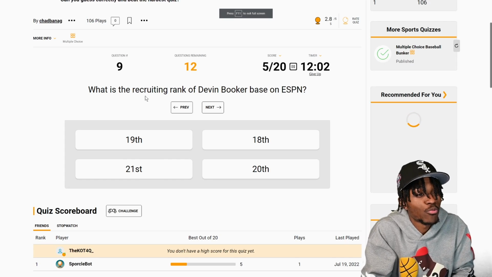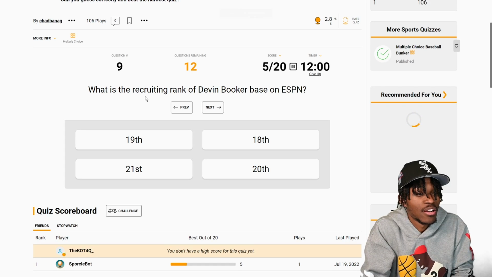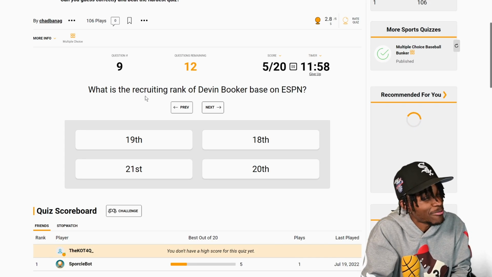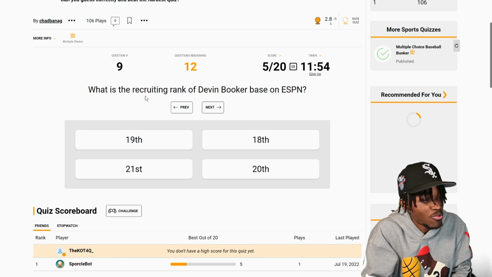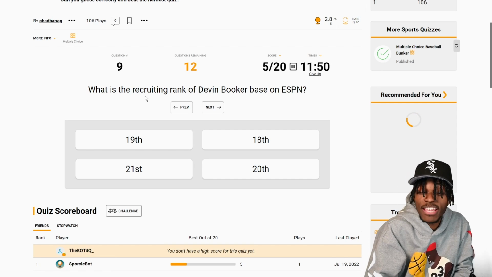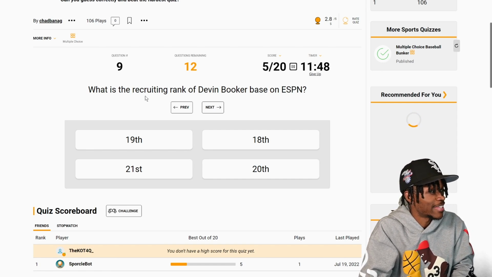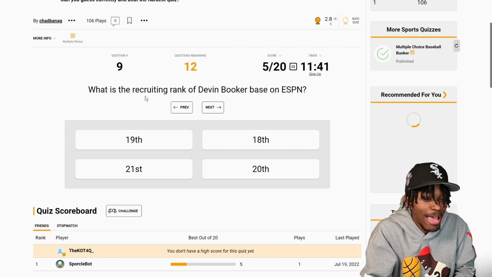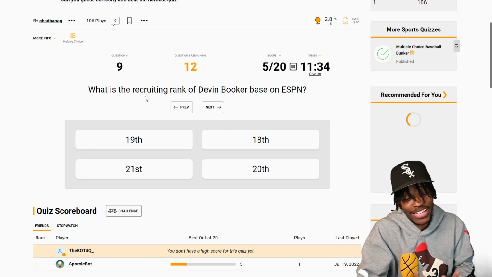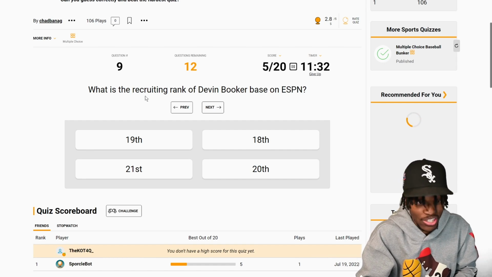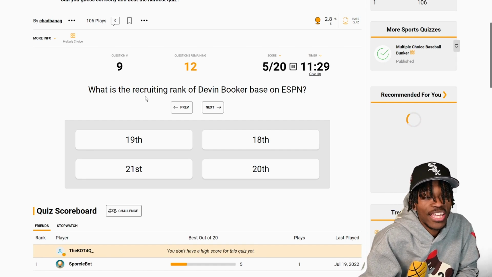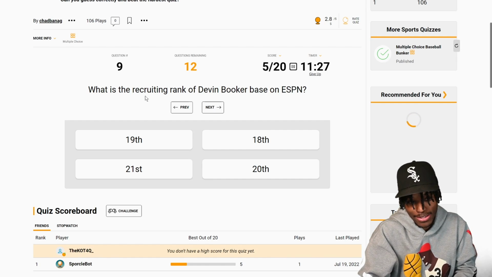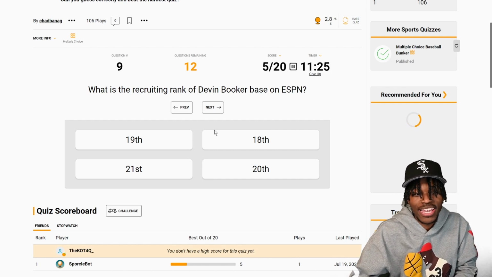What is the recruiting rank of Devin Booker based on ESPN? What does that mean? Oh, are we saying when he's coming out of high school? What was Devin Booker's rank out of high school? On ESPN specifically. Now, there's a couple different sites that give you the ranking system. I'm going to go against my own rule here, because I know Devin Booker wasn't highly recruited. He ended up at Kentucky, so I can't say he wasn't highly recruited. He went to Kentucky, but 21 and 20 seemed too high. So I'm going to go 18 on Book.